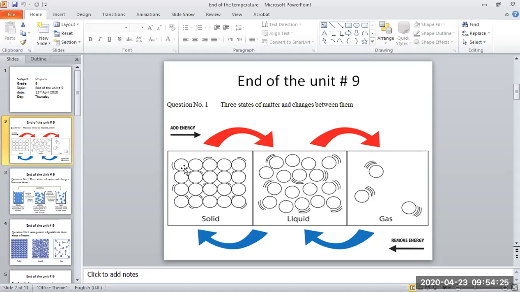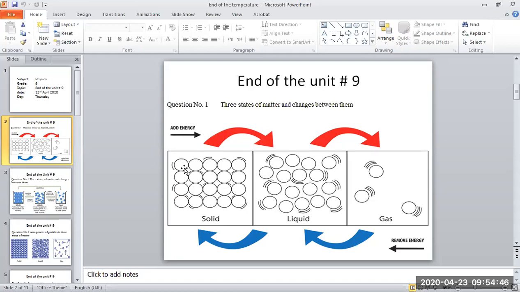When we remove the heat from the gas, it changes again into liquid. When we remove heat or energy from the liquid, it changes into solid. When we remove energy, gas changes into liquid and liquid changes into solid.